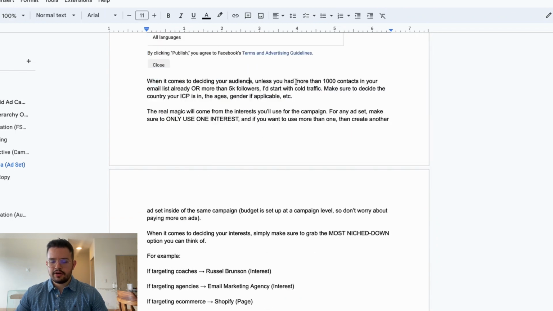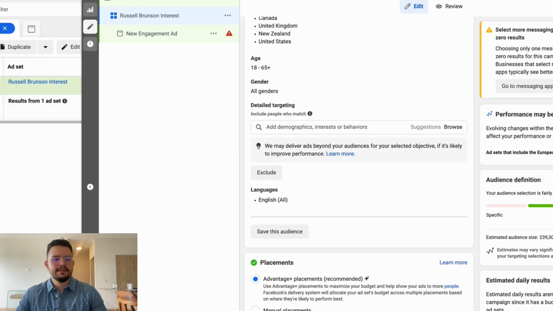Now, when it comes to designing your audience, unless you already have more than 1,000 contacts in your email list or more than 5,000 subscribers, I would start with cold traffic. You just want to decide the country your ICP is in, the ages, and gender if applicable. The real magic will come from the interest that you use for the campaign. So for any ad set, make sure to only use one interest. And this is the key, guys: don't have like 3 different interests in one ad set.